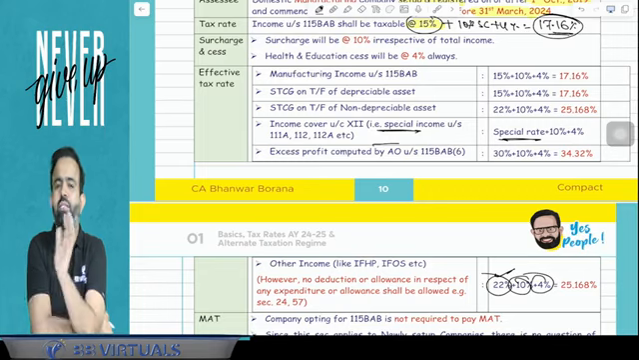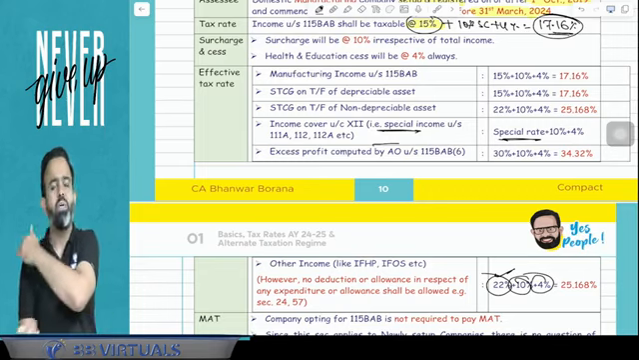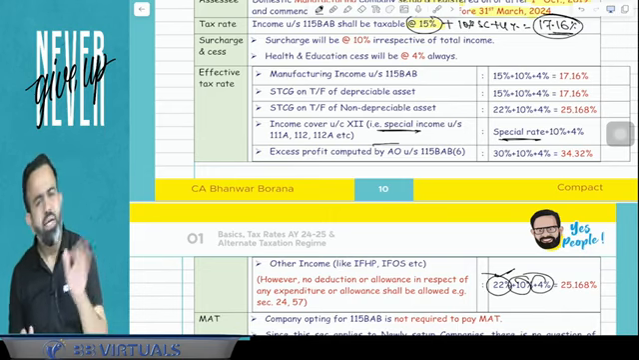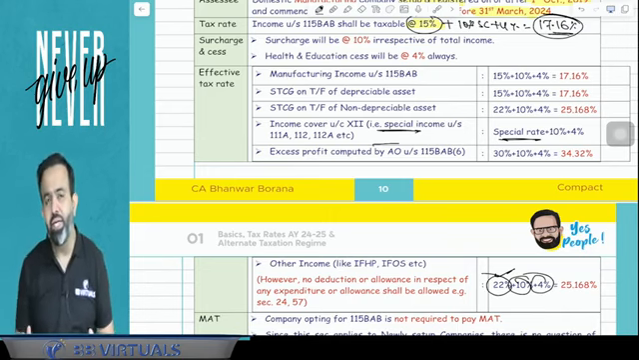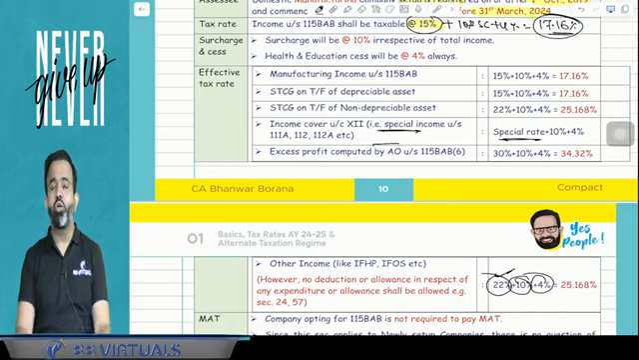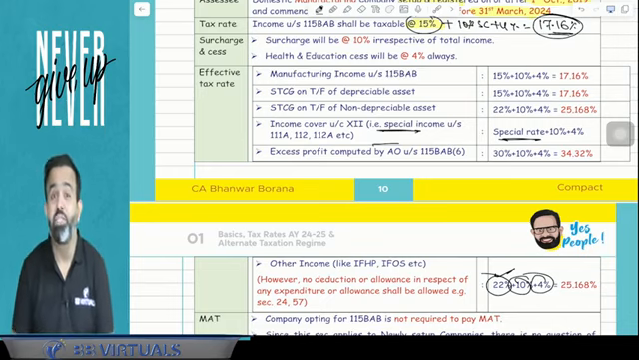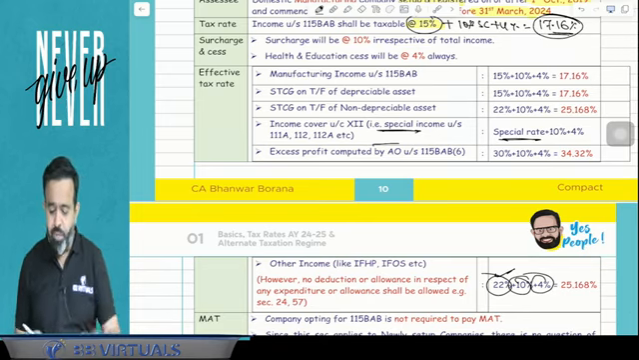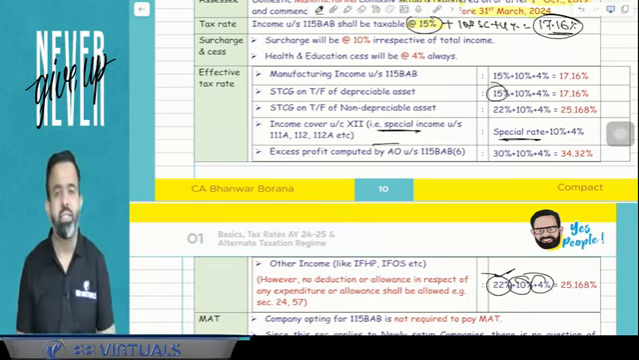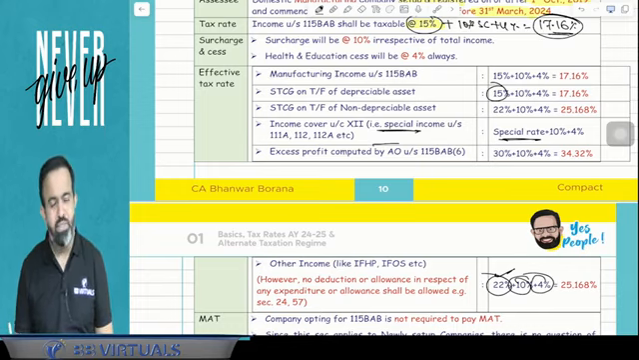That is your, you can say, special rates of income. So special rates of income is taxable as per special rates. But guys, if there is any other short-term capital gain, then the lawmaker says that if that short-term capital gain is due to a depreciable asset, then your tax rate is only 15%. 15% plus 10% plus 4%.